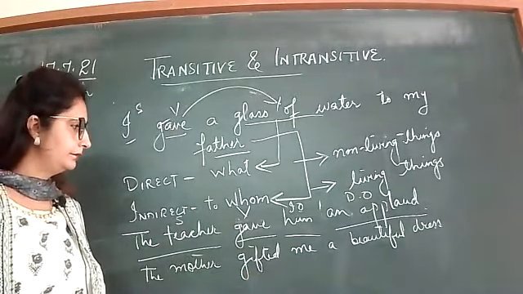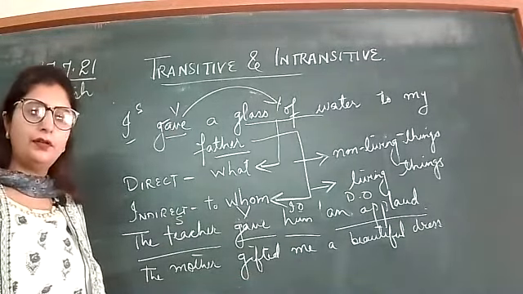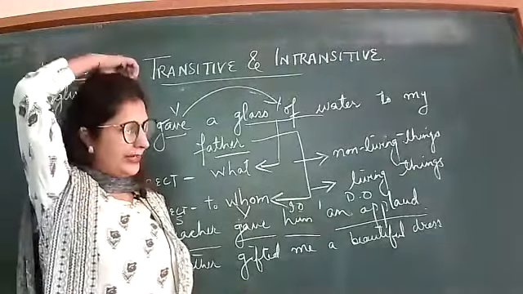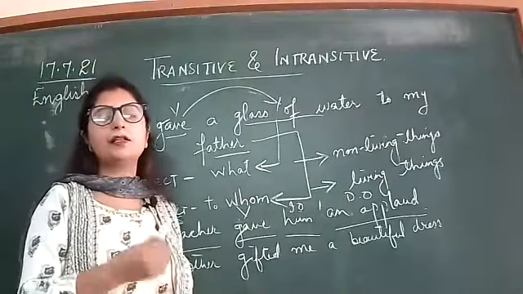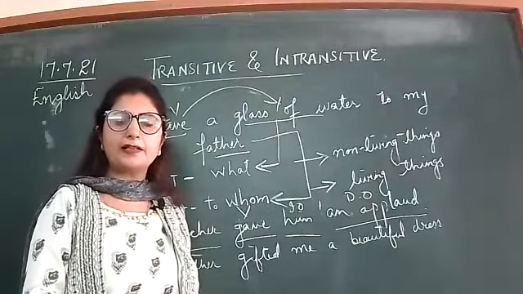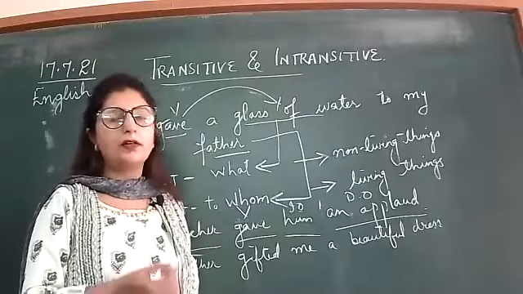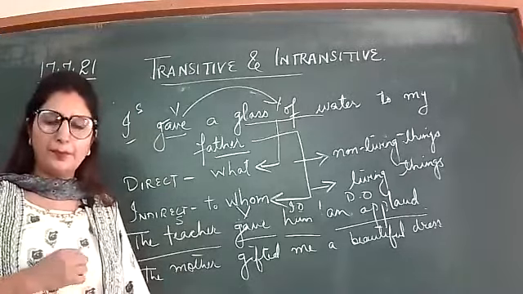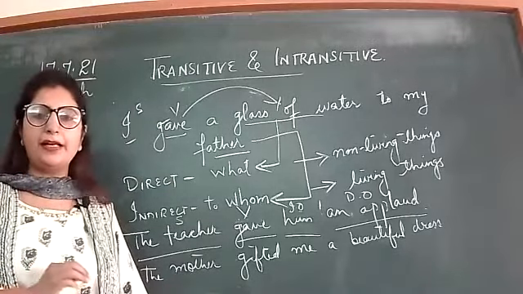A beautiful dress is direct, and me is indirect. He handed me his clothes. What has he handed me? Clothes, direct. To whom? Me. Me is the indirect object, right?